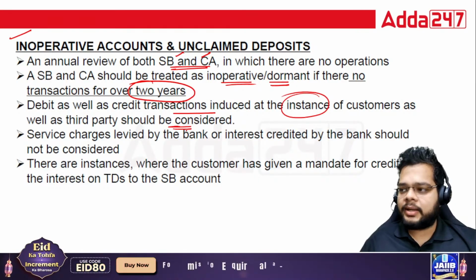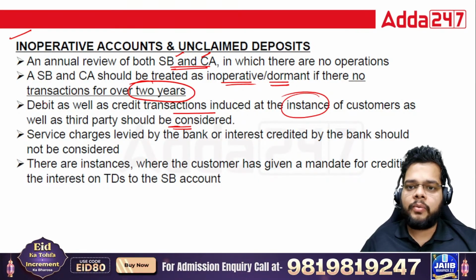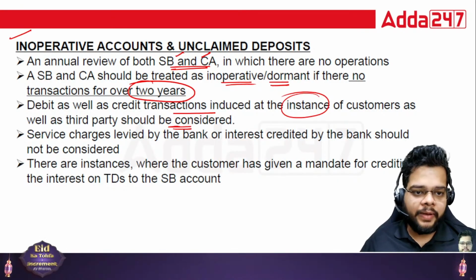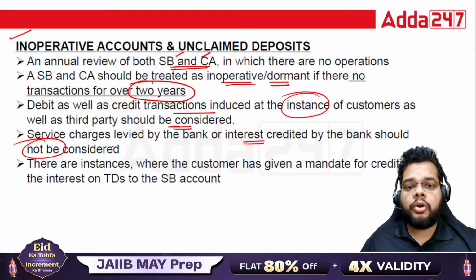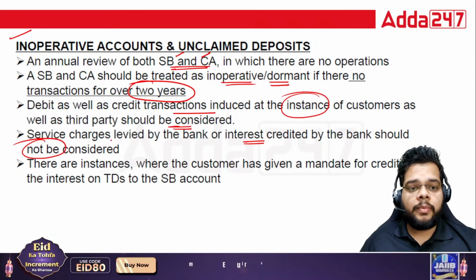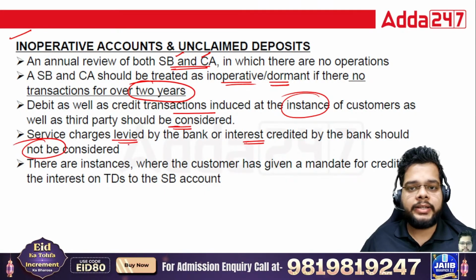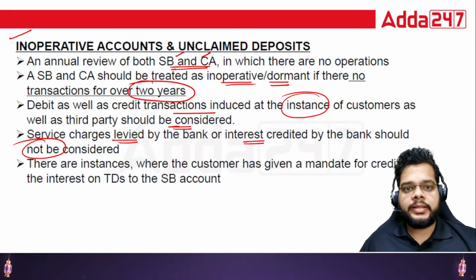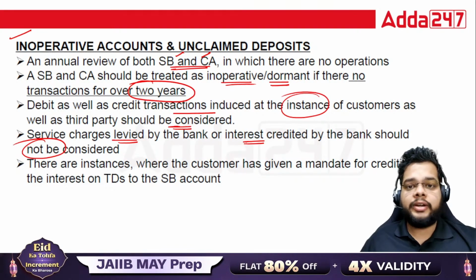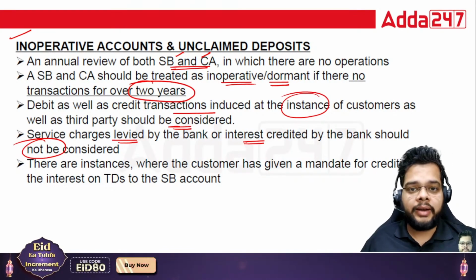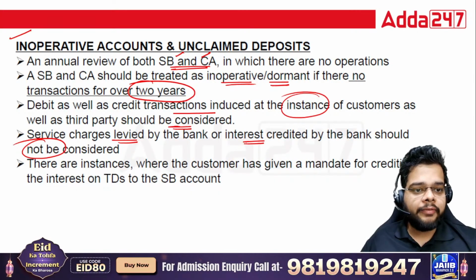Fine. Whenever the customer is paying some money into the account or withdrawing some money, that will be counted as operating the account. Service charges levied by the bank should not be considered. Let's suppose for ATM, the charges have been debited. Now you say that yes, service charges were debited, so one debit is there. Then interest was credited, so one credit is there. Why are you telling me that the account is inoperative? So those are not to be considered.